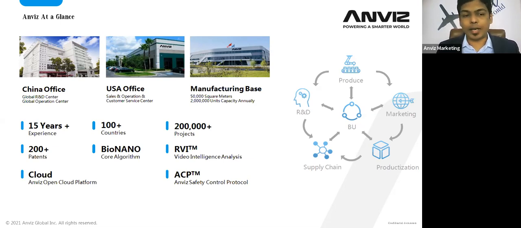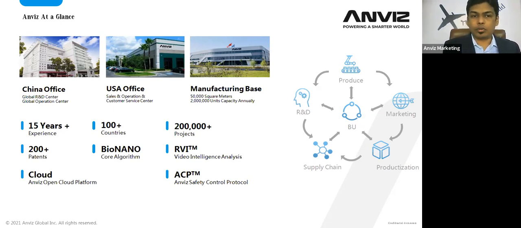We have our own patents, more than 200 patented algorithms and designs in our own name. We have our core algorithm, BioNano, which is specially designed for biometrics, that is fingerprint based, as well as facial verification and other things. We are also in major surveillance products, where we have our own video intelligence, RVI, real-time video intelligence analysis, designed by Anviz itself.